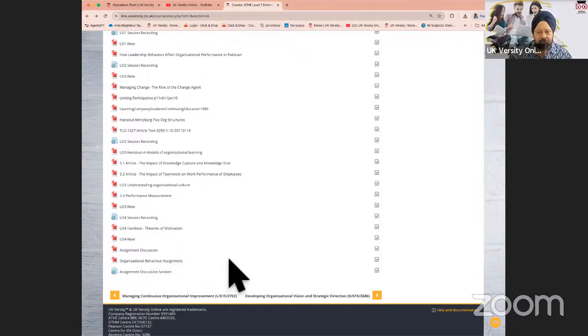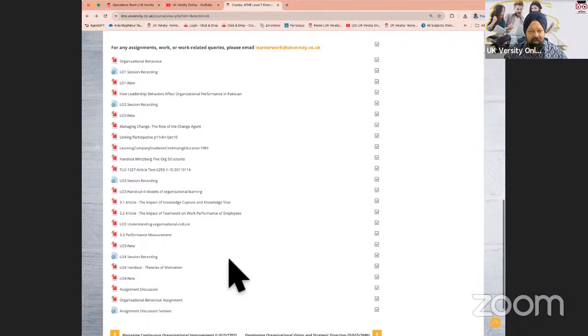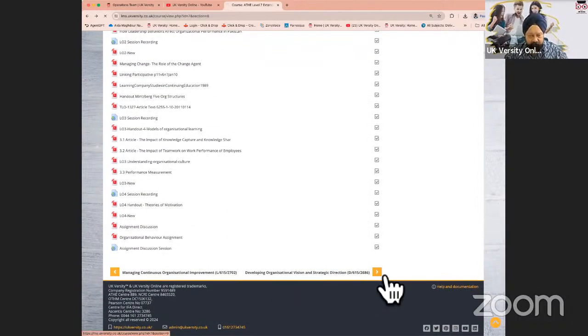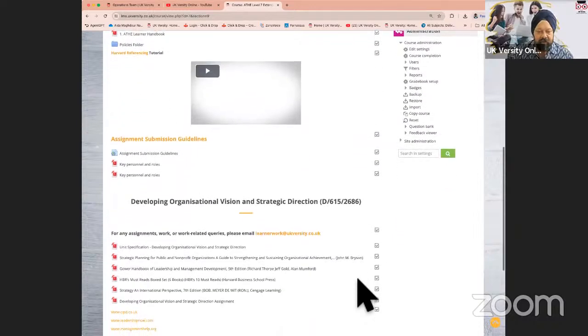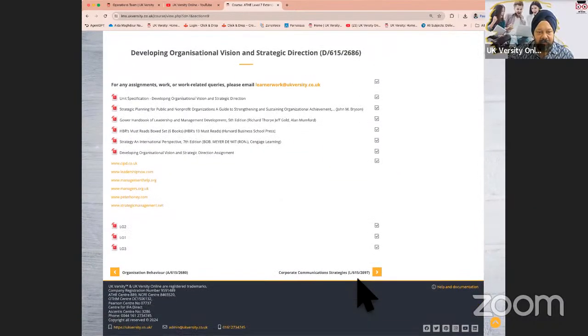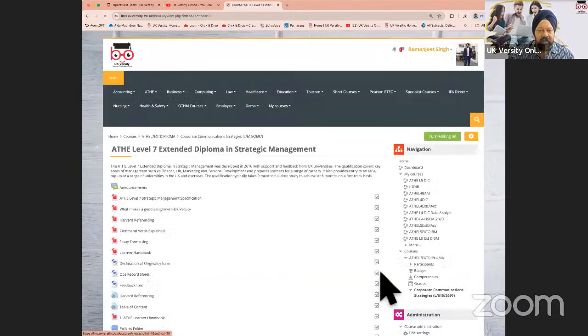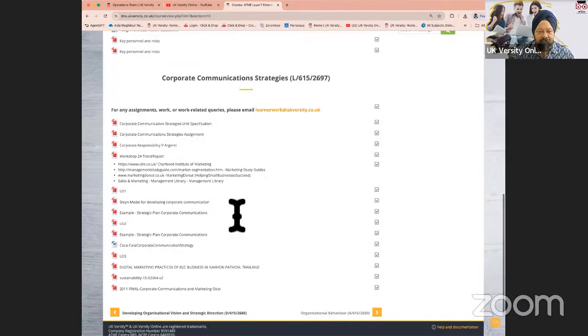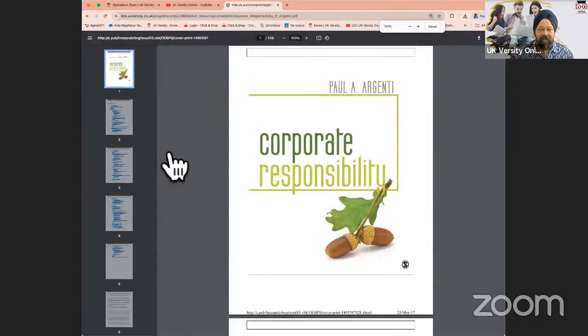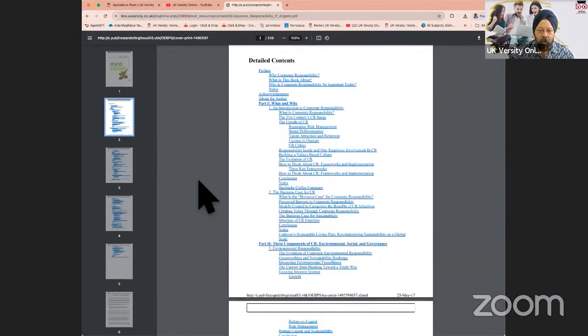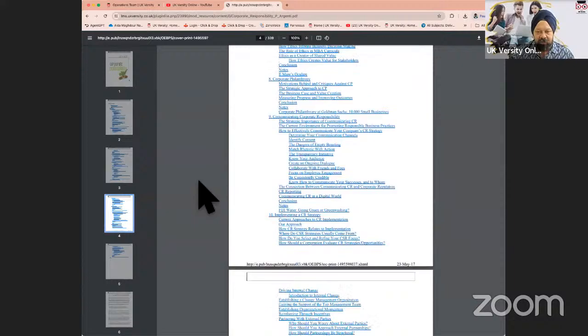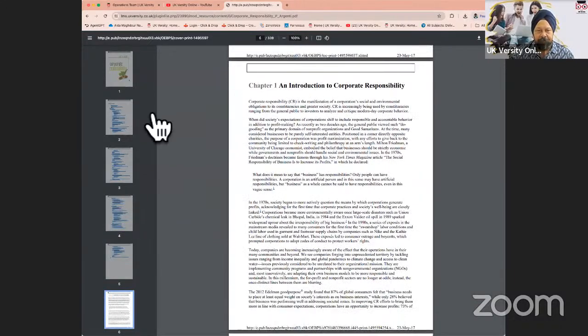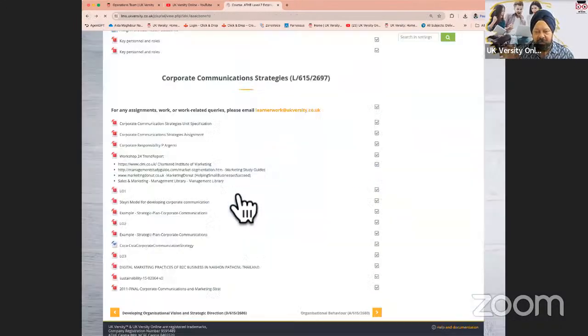Now, one of the other things that we've also done for adult learners, because for some of us it's back to school after a number of years, is make sure that you have books and useful websites also integrated within all the units. And these are traditional books that you would need to study. And in some cases, we tell you what pages to study within these books, because there are so many of them.